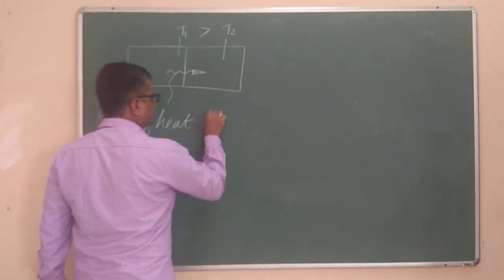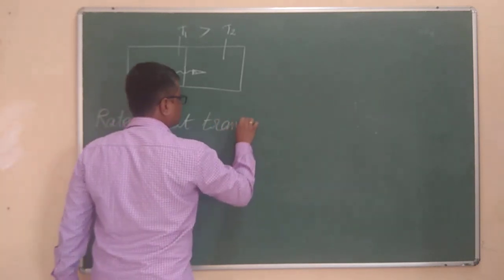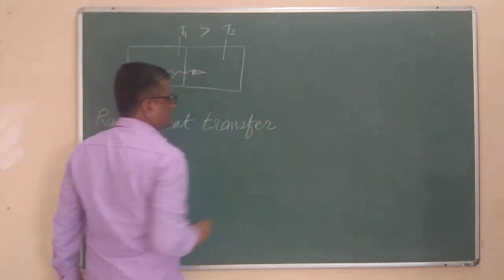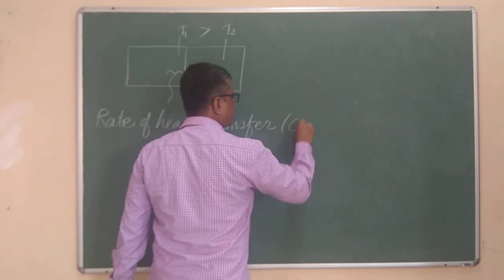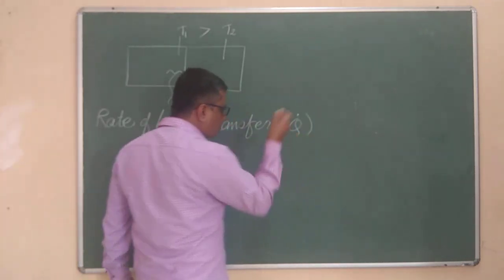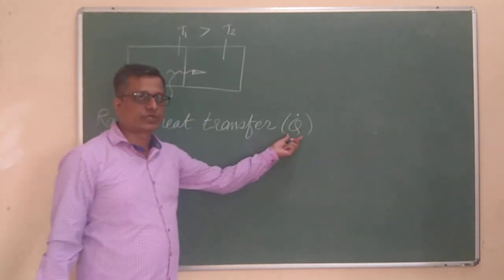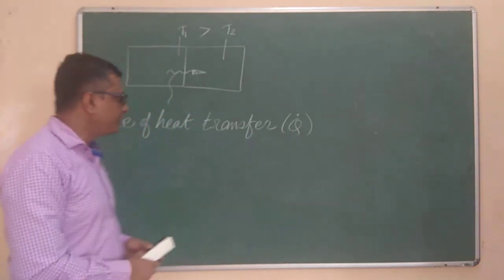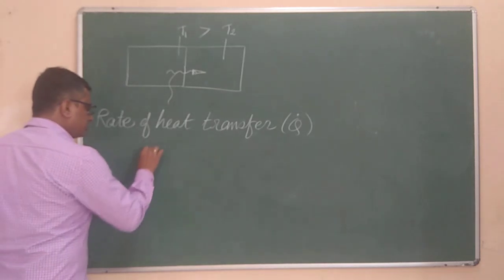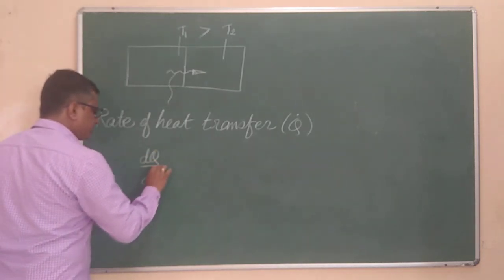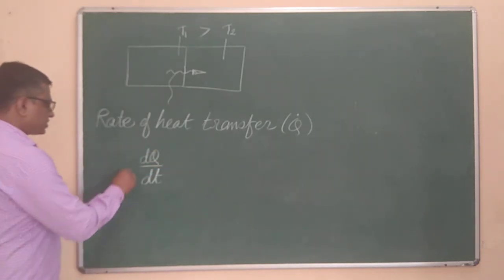Rate of heat transfer. We indicate it by Q dot. Now the dot over the head of Q itself means that it is the time derivative of the term Q. Time derivative of the term Q means this is dQ by dt.